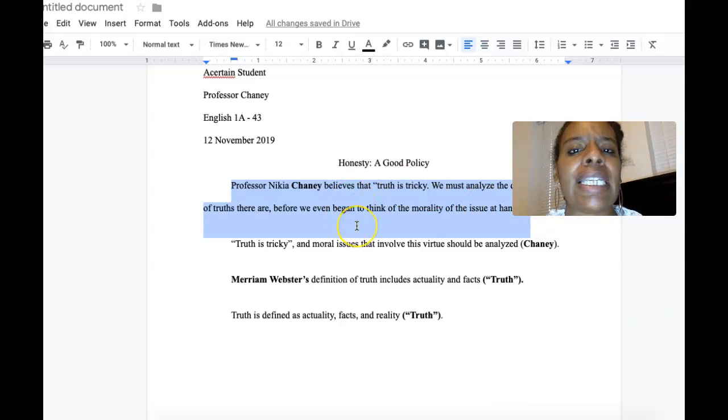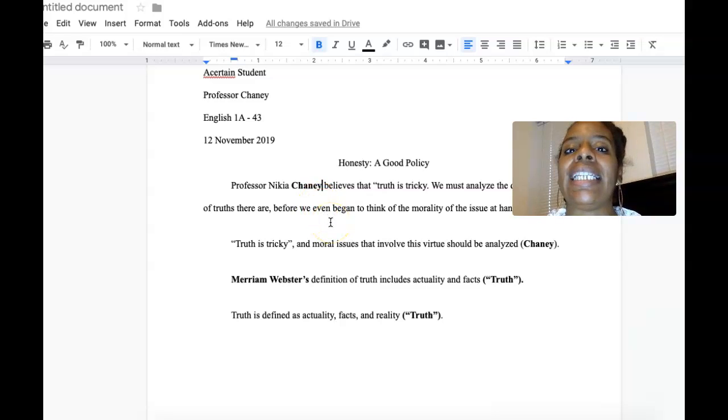And this is sort of basic, and this is something you should do at the very beginning when you are introducing your interviewee or the person that you have been talking to help with these ideas of this virtue. Give us their full name and give us a lead-in statement such as believes, states, ascertains, expresses, and on and on.